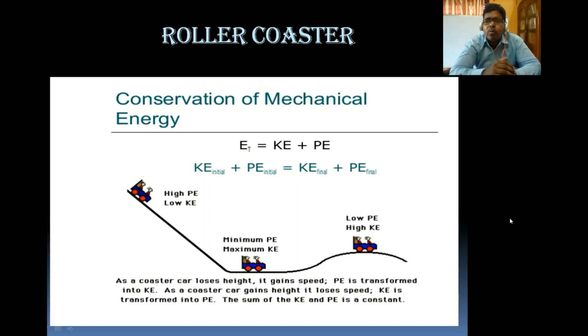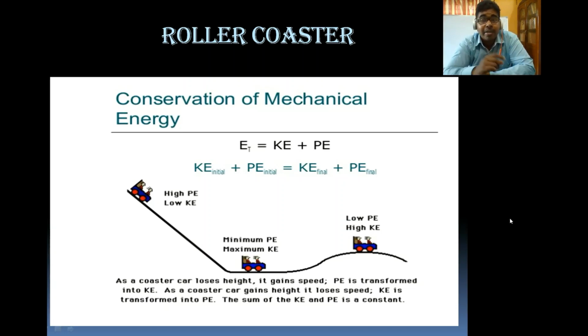When it comes downward, assume the kinetic energy is now 3000 and the potential energy is 500, so it is also 3500. This sum will always be constant. 3 plus 2 equals 5, 2 plus 3 equals 5, and 1 plus 4 also equals 5. So this sum will always be constant in mechanical work.